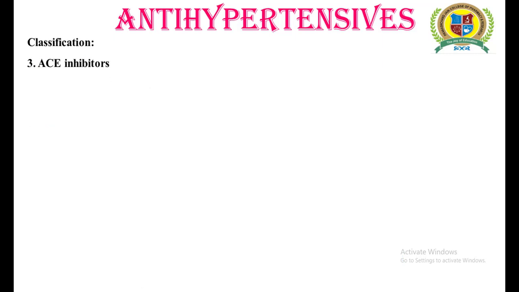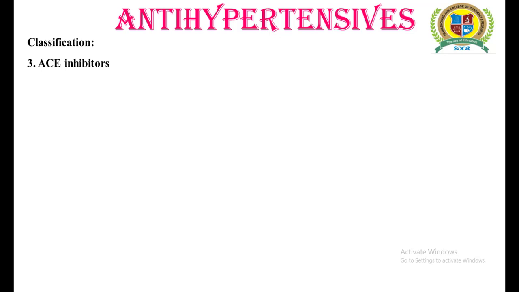The next classification is ACE inhibitors, angiotensin converting enzyme inhibitors. If we are familiar with the renin angiotensin aldosterone system, then we are also familiar with the role of the enzyme known as angiotensin converting enzyme.